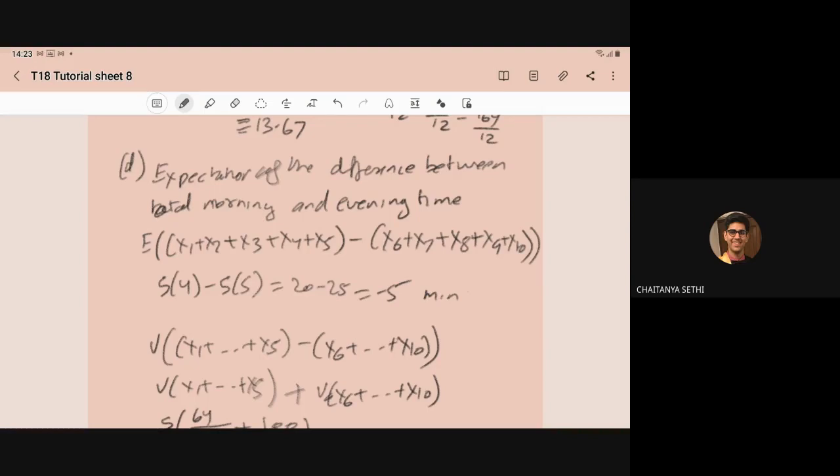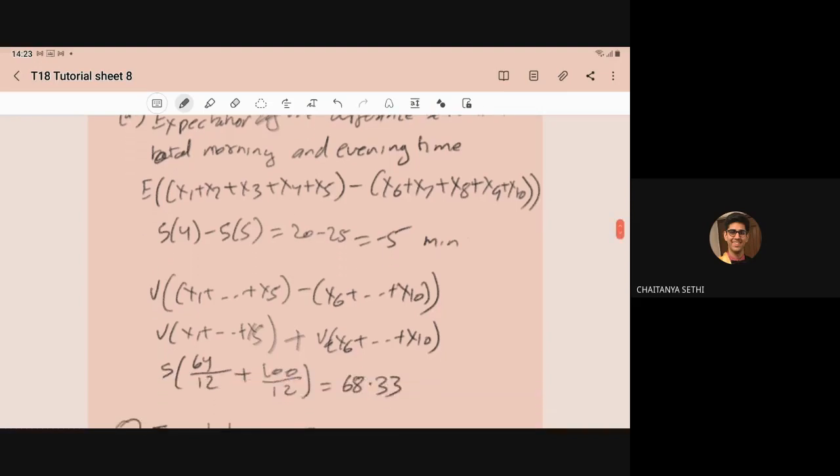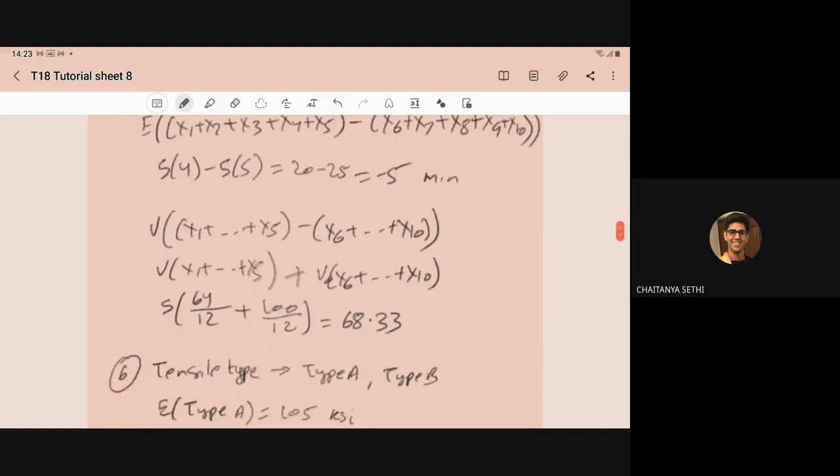So it will be 5 into 4 minus 5 into 5, because it follows the linear property. So 20 minus 25, that is minus 5 minutes. Similarly, for the variance, it will be the variance of X1 plus X2 plus ... plus X5 minus X6 plus X7 plus ... plus X10. So it will be the variance of X1 plus ... plus X5 plus the variance of X6 plus ... plus X10. So it will become 5 into 64 upon 12 plus 100 upon 12, that is 68.33.